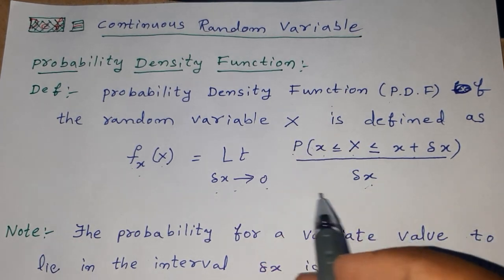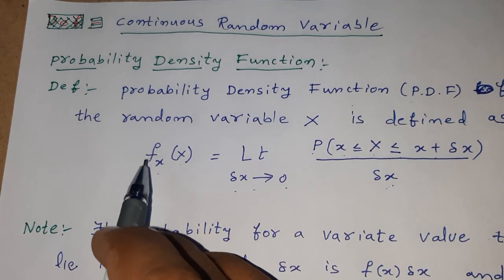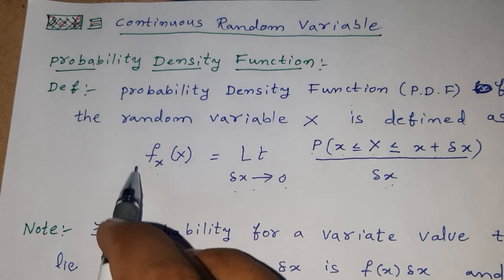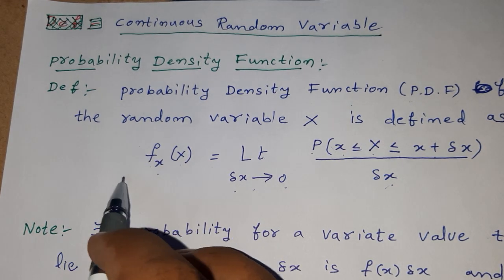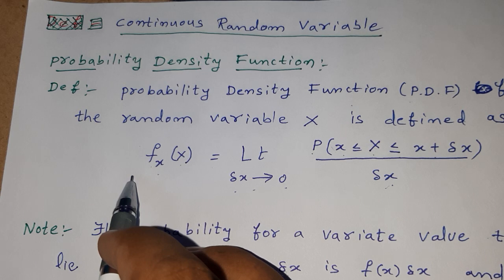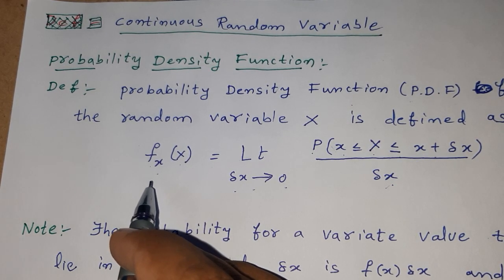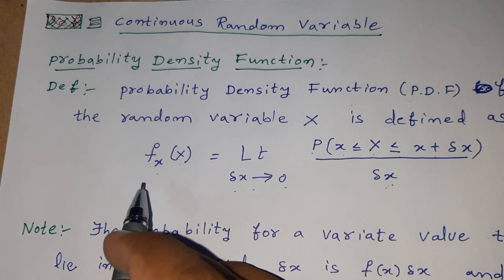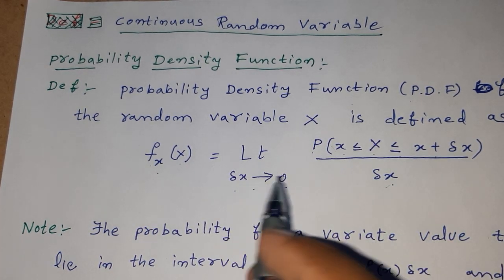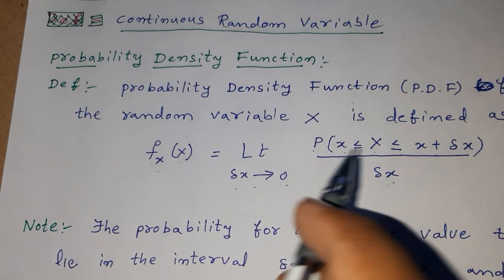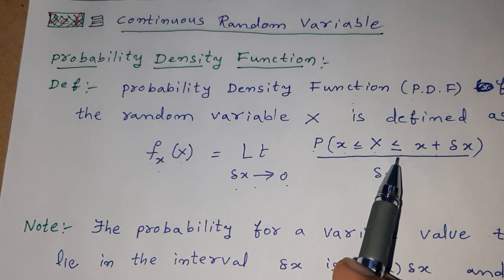If we remove this derivative, we automatically get an integration on this side within limits a to b, or 1 to 2, or 3 to 1, and so on. Therefore, this is the probability density function.